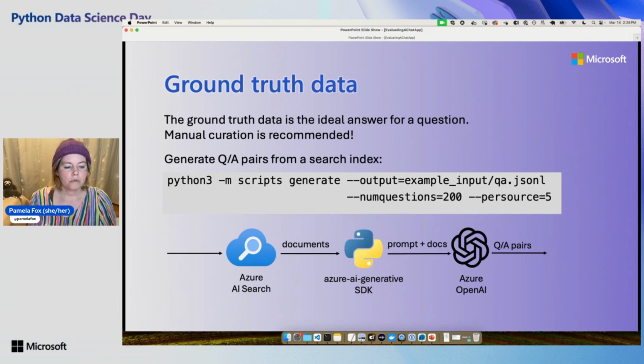We do have a tool here that you can use. You can use this generate command, and it will generate ground truth data. You just configure it with an Azure AI Search index. It'll look at the stuff that's already in the index, and it'll use GPT-4 to generate questions and answers for you.